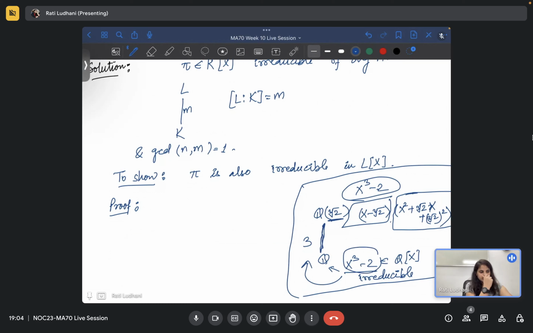For example, in the cube root of 2, you can start with a different polynomial. So I can take some weird one.